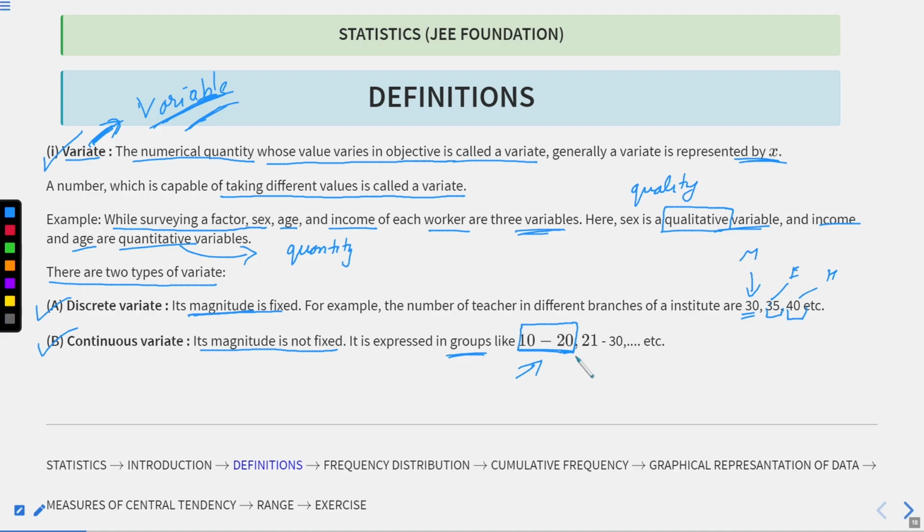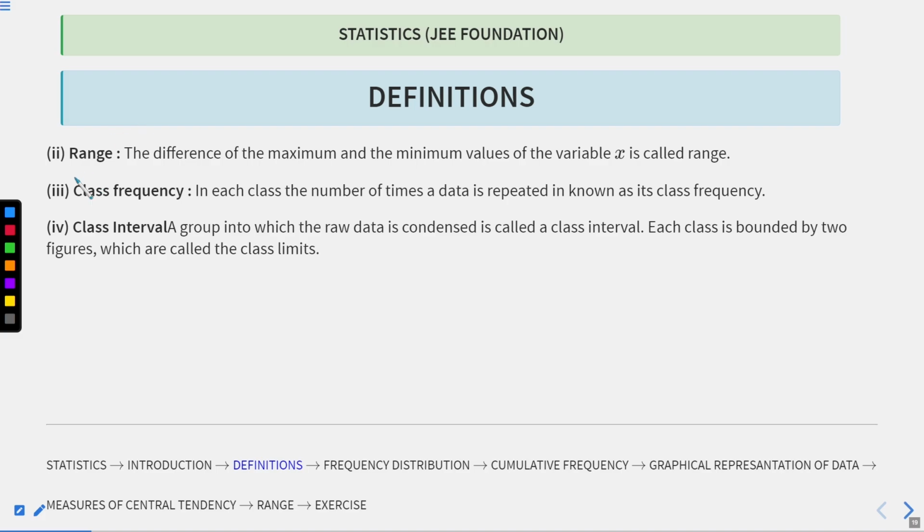Now let's move to the range. The range means the difference of the maximum and the minimum value of a variable. I hope this is clear. Now the class frequency: in each class, you will see what we mean by class, it is the number of times a data is repeated. For example, say the number of students whose marks are between 10 to 20 is 3. So this means we have a frequency of 3 for this class.